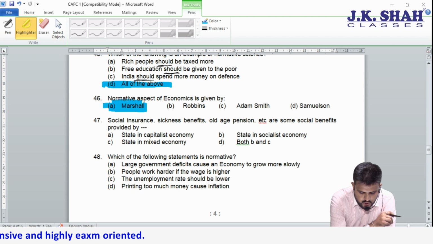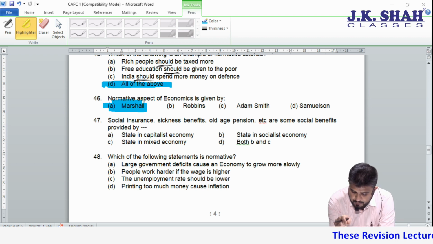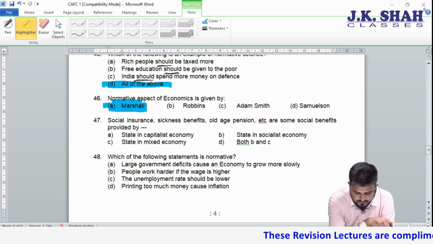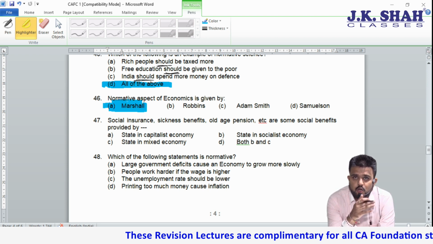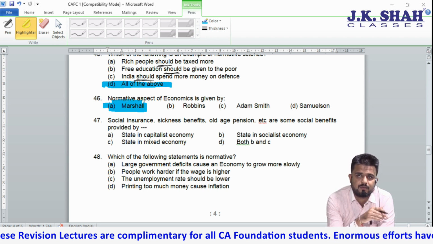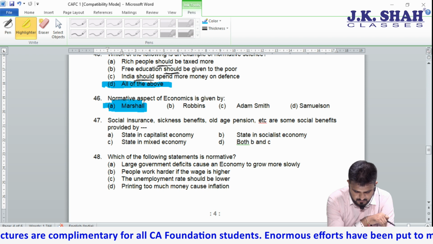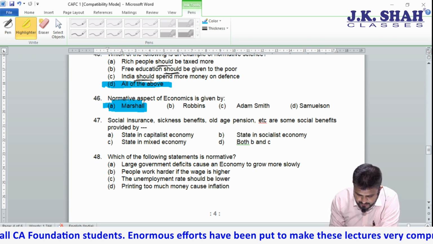Next, social insurance, sickness benefits, old age pension are some social benefits provided by. Now see this, all these benefits are normally given by government for the country's welfare, for people's welfare, for the benefit of the poor. So the most appropriate, it is not capitalism, it is not mixed economy.